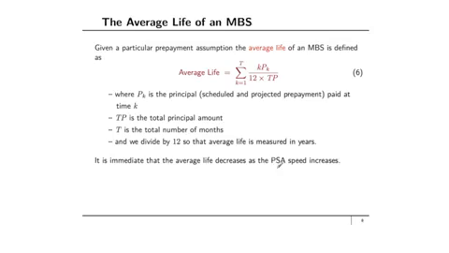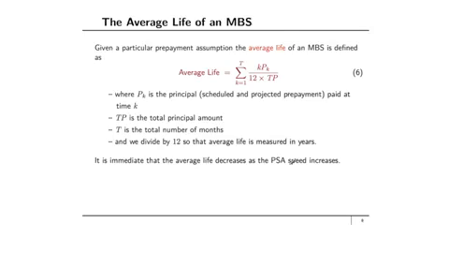And that makes sense because if the PSA speed increases, then you're going to get more of your principal payments earlier in the life of the mortgage. So the P_k's for k small will actually be larger when the PSA speed increases. And so average life gives you a measure of how long you have to wait to get the payments associated with a mortgage or mortgage pool.